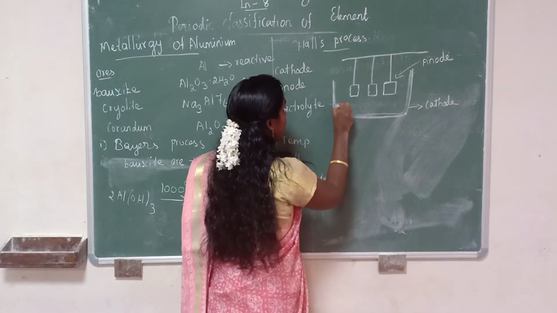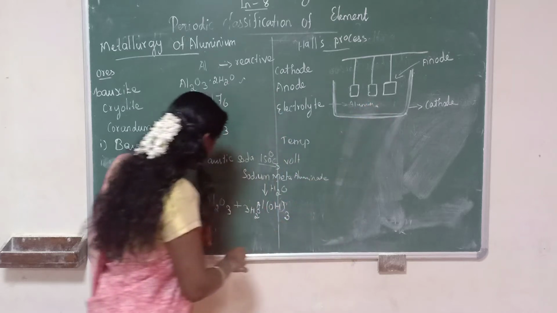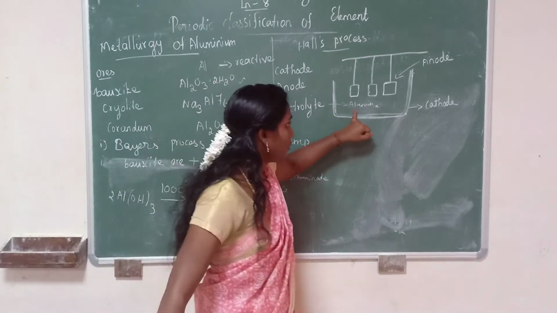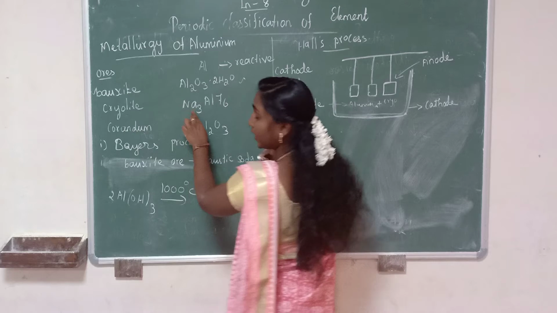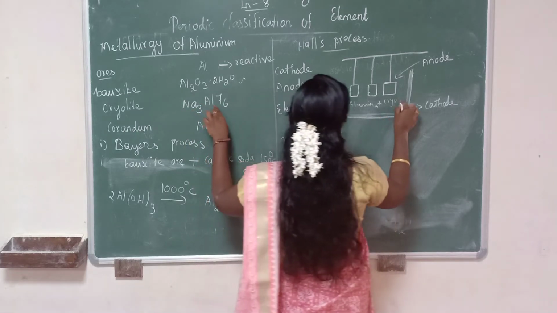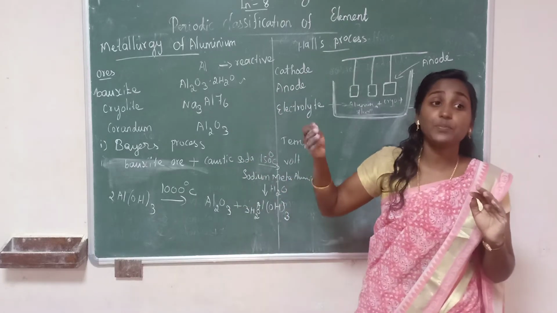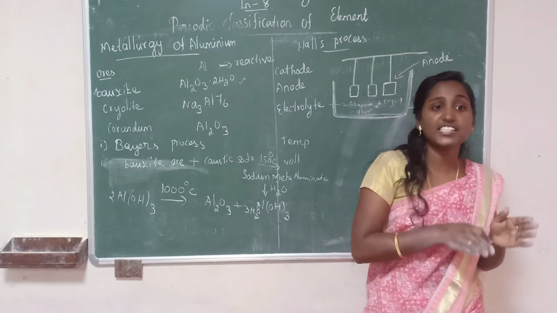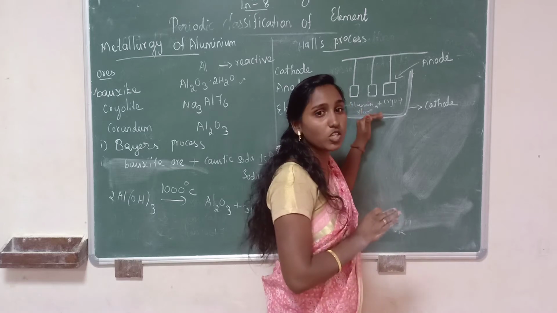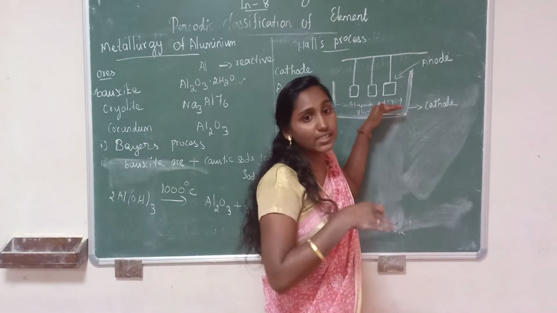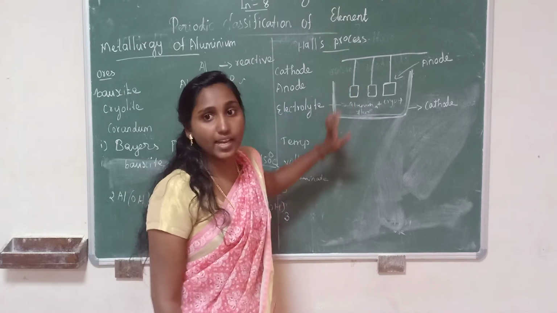This is the electrolytic solution. It contains pure alumina. Here we got alumina, no? This Al2O3. So here we should take alumina. Then cryolite, another one more, Na3AlF6, cryolite, and fluorspar. Fluorspar is a chemical substance. In terminology in metallurgy we studied flux, a chemical substance added to remove the impurities. Just like that, but here fluorspar is a chemical substance that will reduce the temperature. So these three contents we are taking in an electrolytic cell.